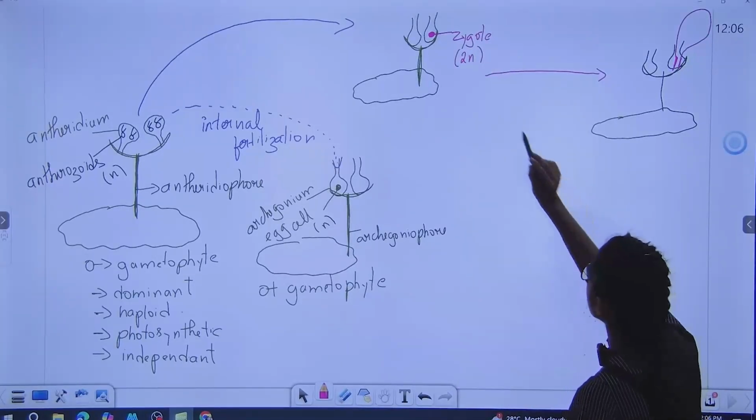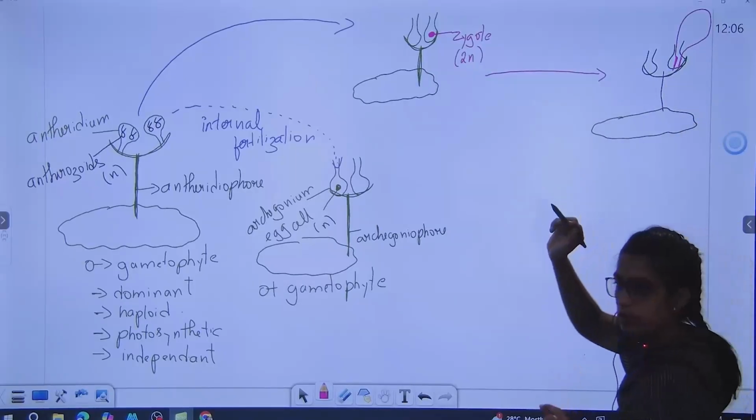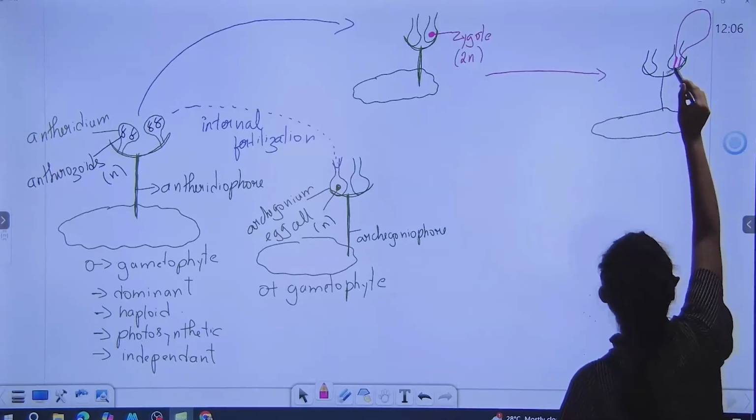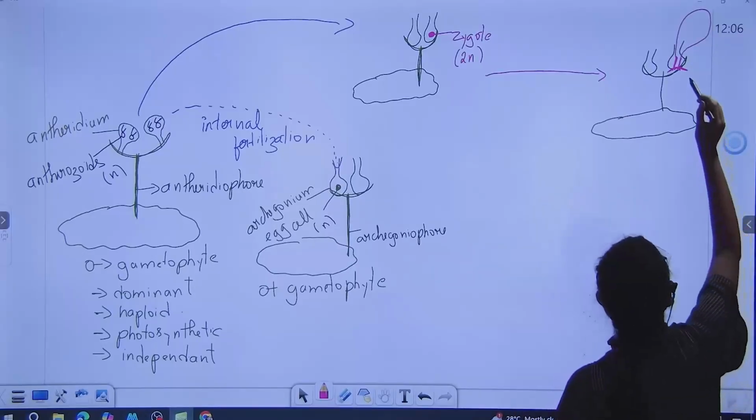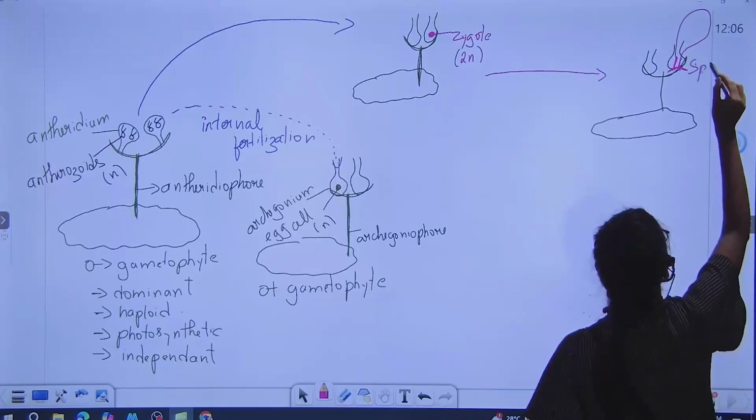The zygote underwent mitosis to produce a multicellular structure called the sporophyte.